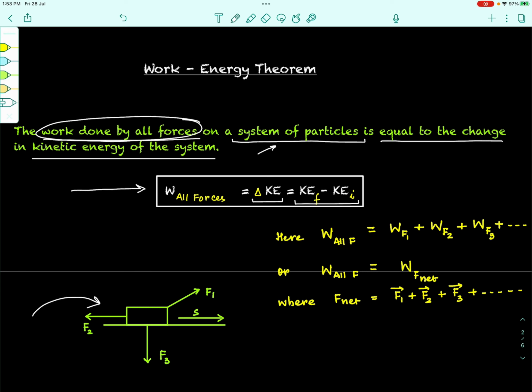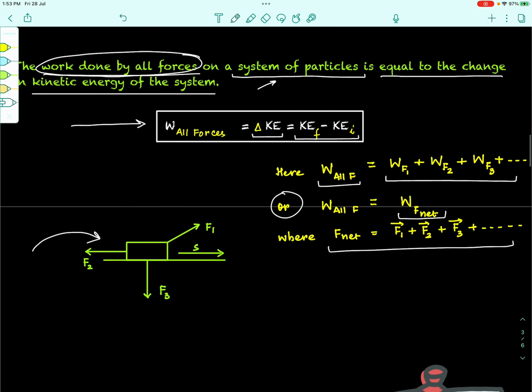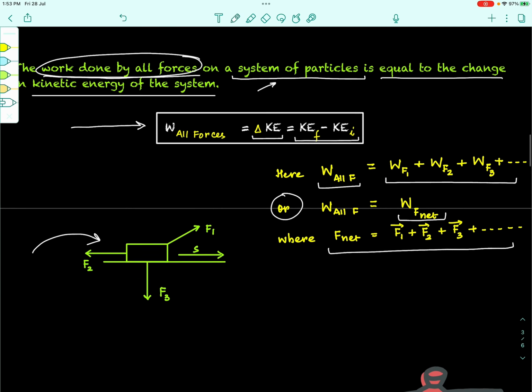Mind you, work done by all forces means you find the work done by the individual forces and add them up, or you first find the net force and then find the work done by that net force, where the net force is given by this. So you have both options. Depending upon the situation, you can choose which one to work with.